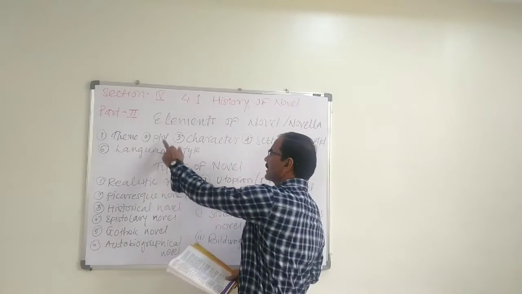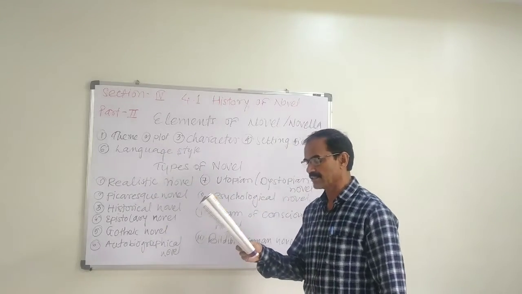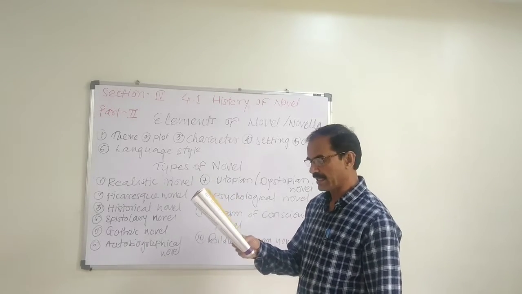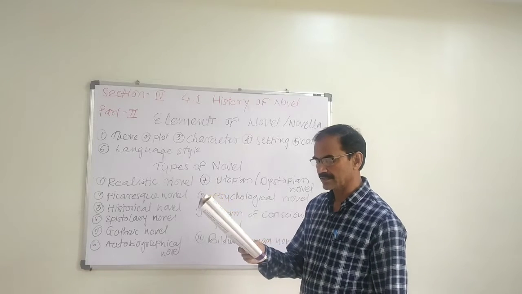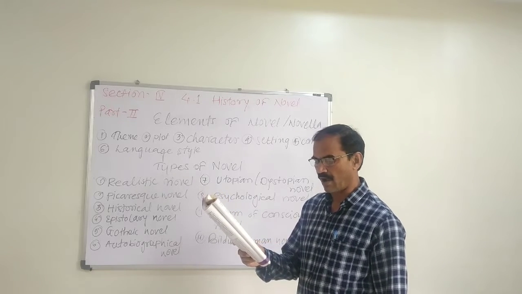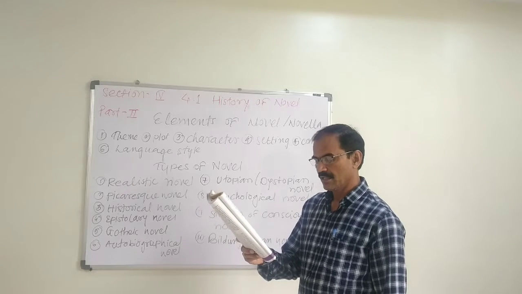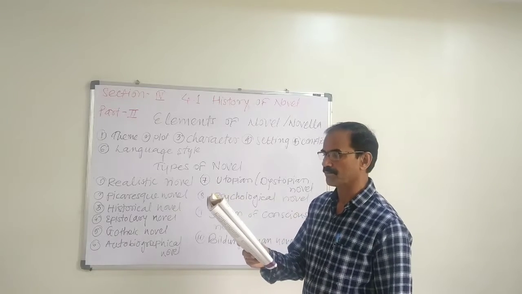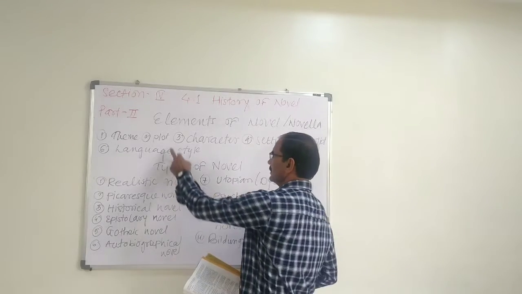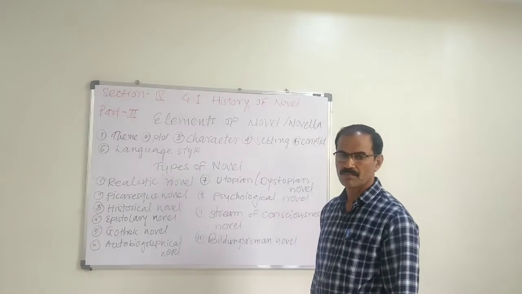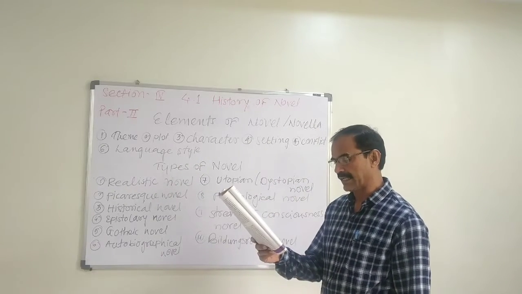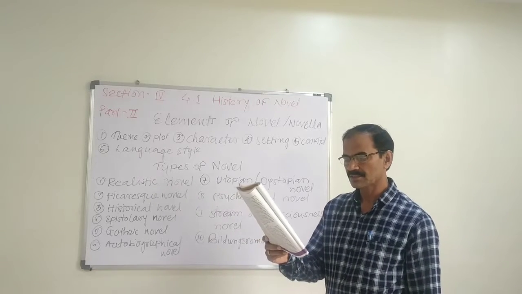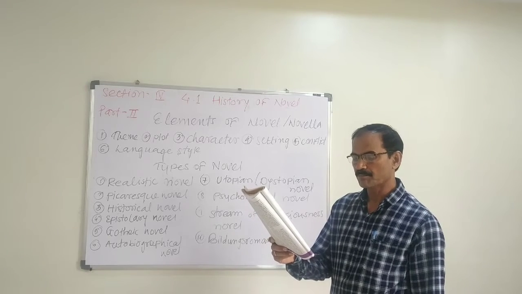The second one is the plot. Plot is essentially the story of the course of events that makes up the theme. It is created by conflicts, either internal, inside the mind of the character, or external, with other characters. Plot may be simple, with one plot, or complex, consisting of an interweaving of many subplots.